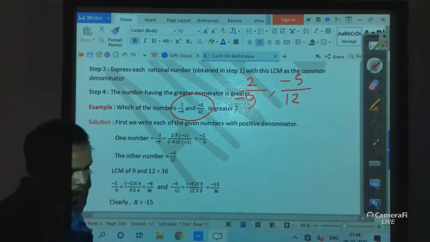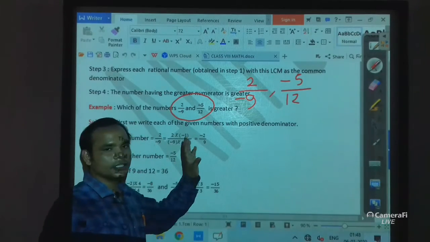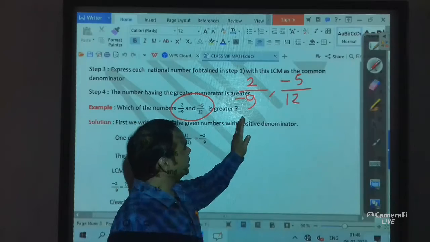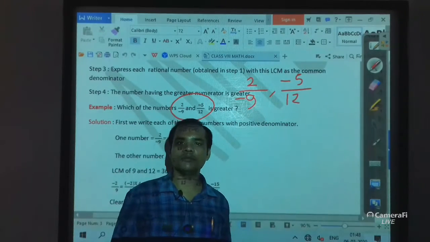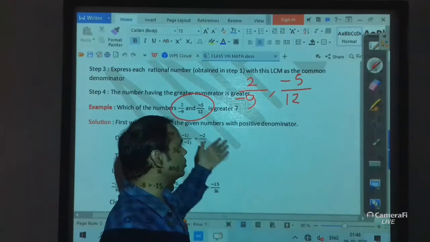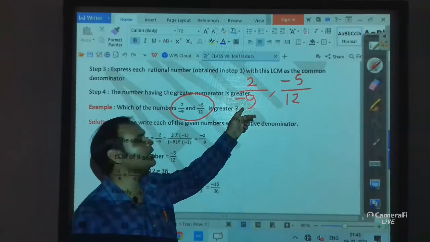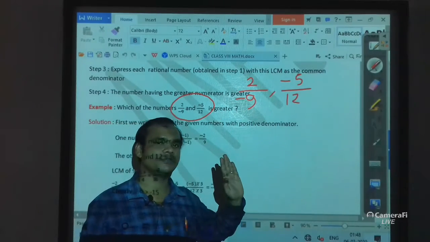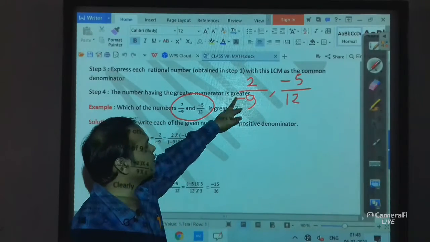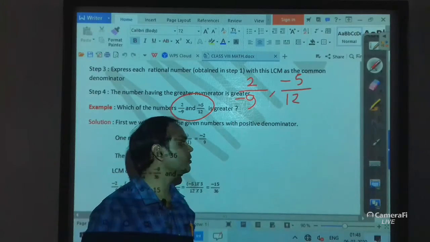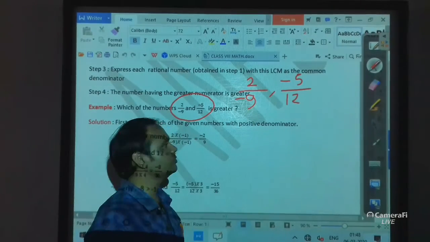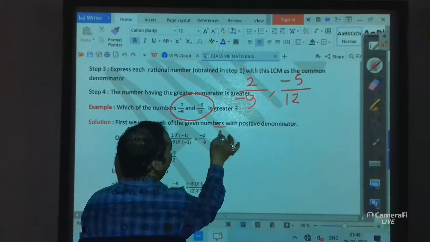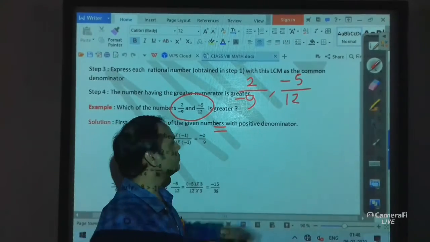So at first, before finding which is greater, you have to see whether the numbers are in standard form or not. You can easily say that 2 by -9 is not in standard form. So at first we have to convert 2 by -9 into standard form. By multiplying both numerator and denominator by -1, we can convert it into standard form.